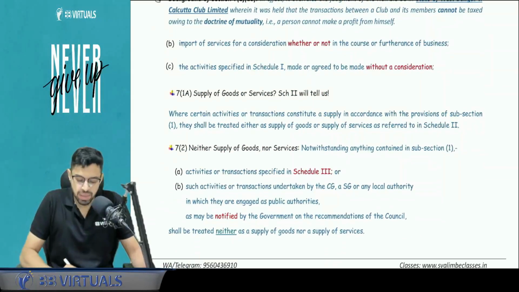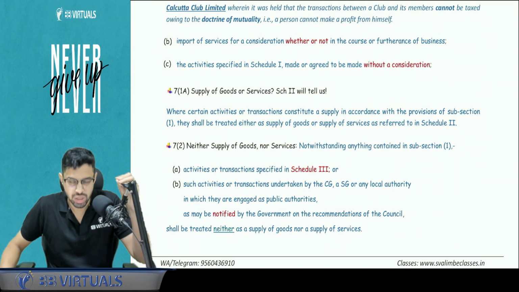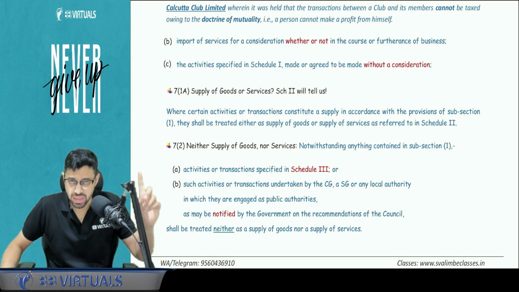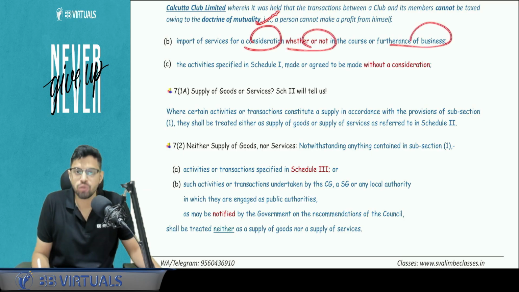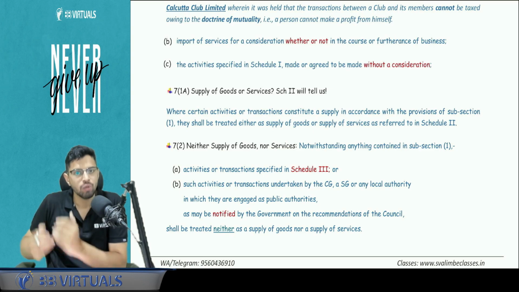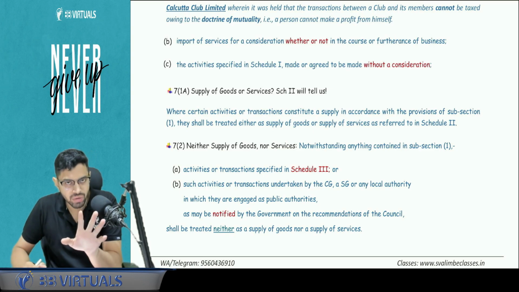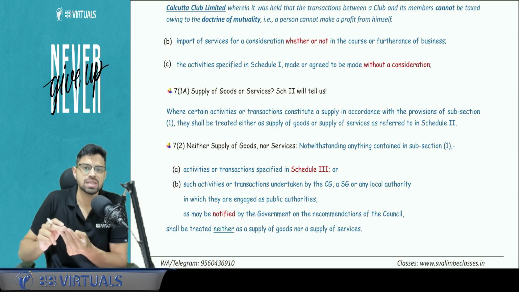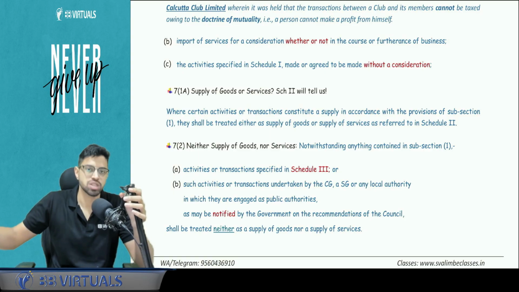Yes, 7.1b is an exception to the business condition, which says that import of services for consideration is a supply, whether or not you do it for business. So the import of services for consideration parameter is still intact, whether or not you do it for business. Let's say I'm a person importing architectural services for my home and I'm paying for it. All other conditions are satisfied. It is a service, consideration is involved, but it is for my home, not business. Still it will be a supply. So I will have to pay GST under the reverse charge mechanism.